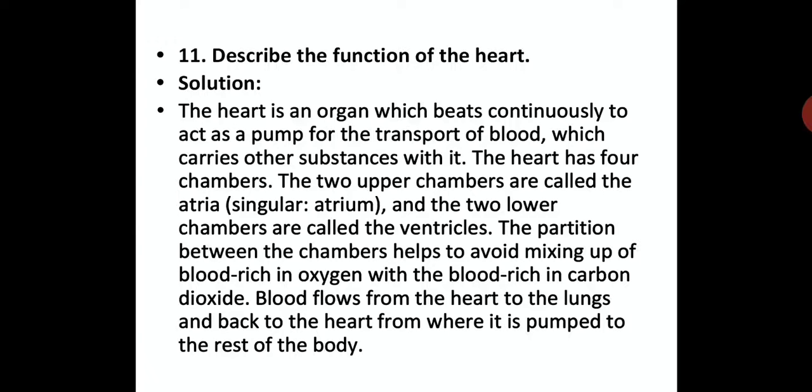So pure blood is oxygen rich and impure blood is carbon dioxide rich, and blood flows from the heart to the lungs. As we have done in the previous sessions, blood flows from the heart to the lungs and back to the heart, from where it is pumped to the rest of the body. So here, why lungs? Because lungs take up oxygen, we breathe in oxygen and we give out carbon dioxide.